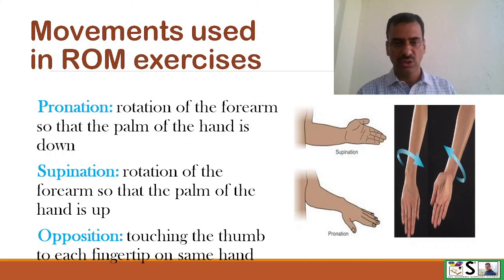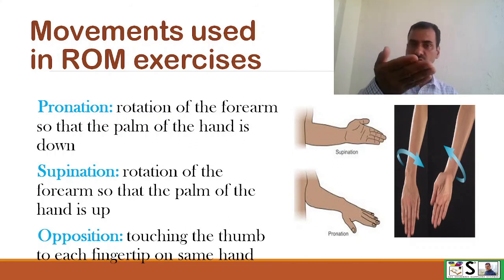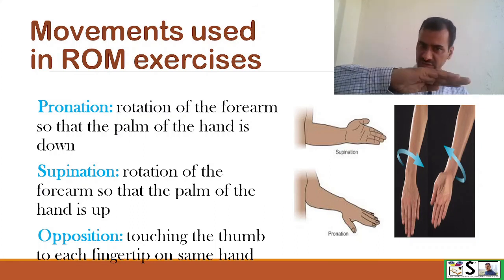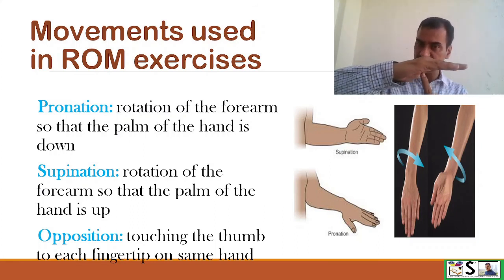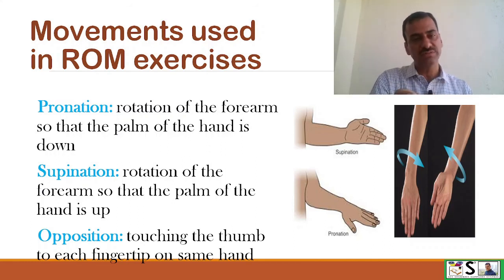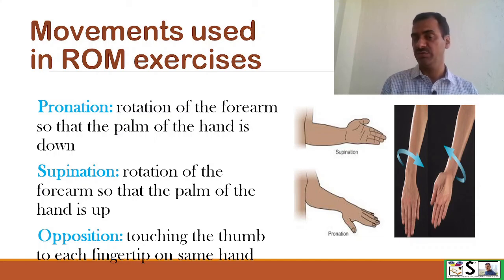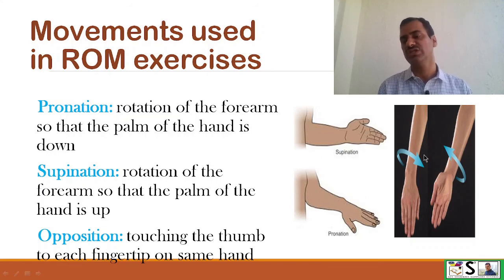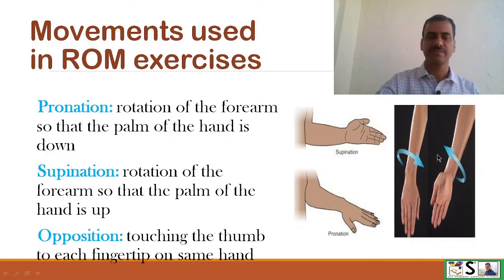Pronation, rotation of the forearm so that the palm of the hand is down. When the palm is down, this is called pronation, and opposite to this, when the palm of the hand is up, then this is supination. So movement like this is pronation, and then coming back, it is supination.